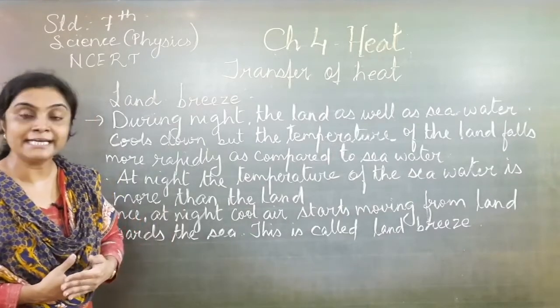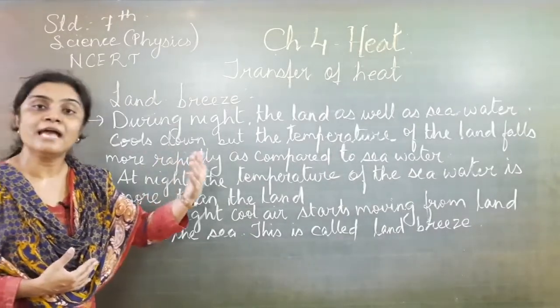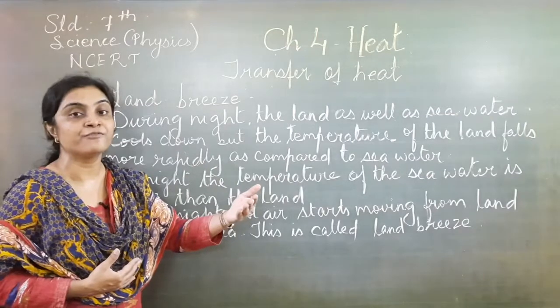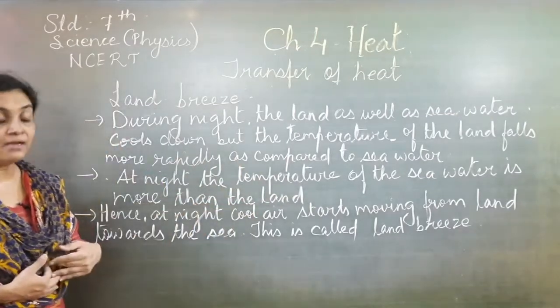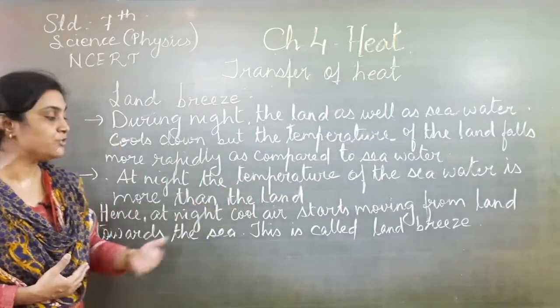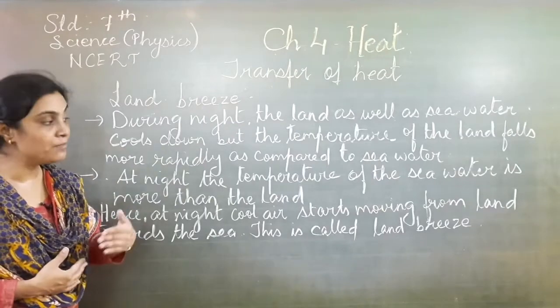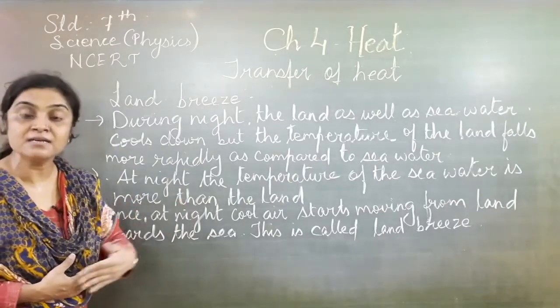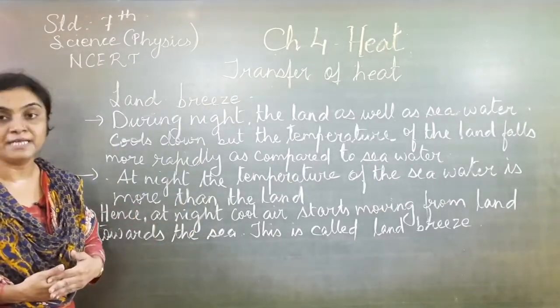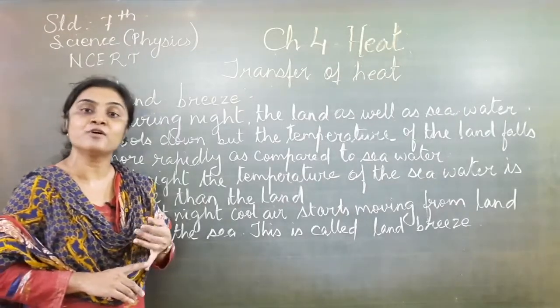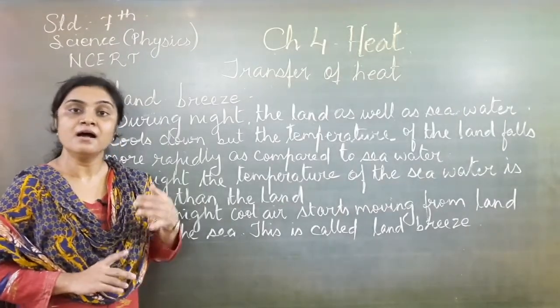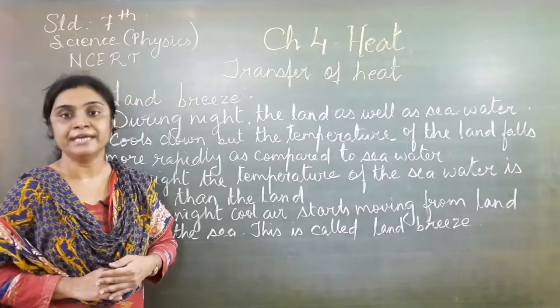Whereas during the daytime in sea breeze, the breeze was rushing from sea towards the land. In the land breeze during night, the air will move from land towards the sea. So there are two natural phenomena, sea breeze and land breeze, which occur through the convection of heat.